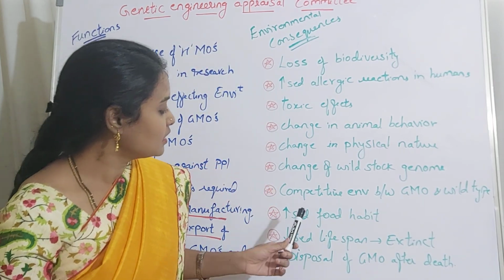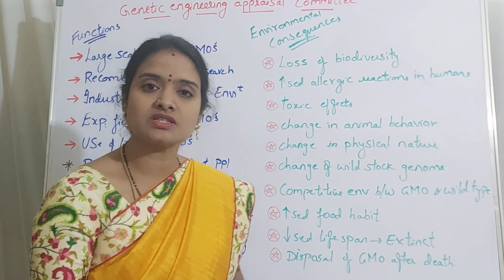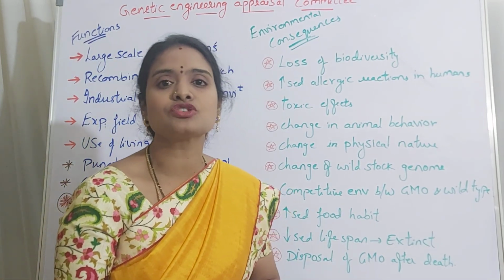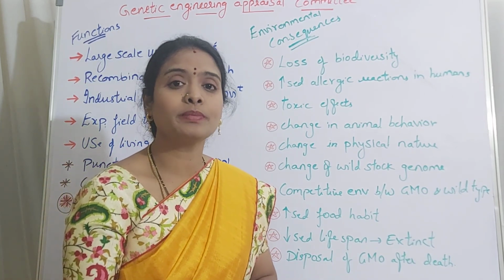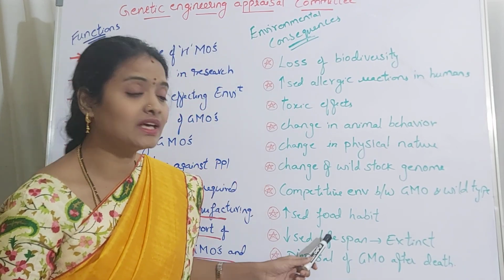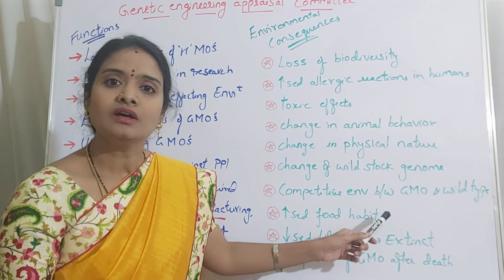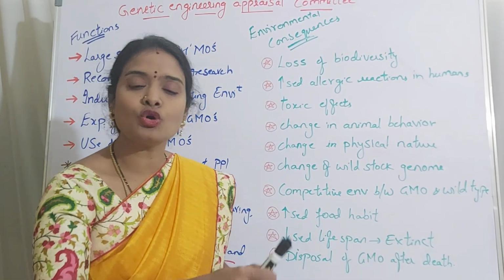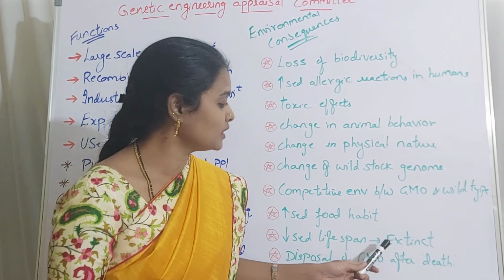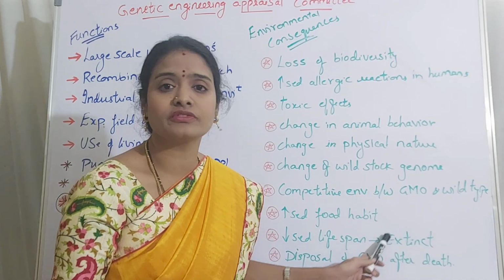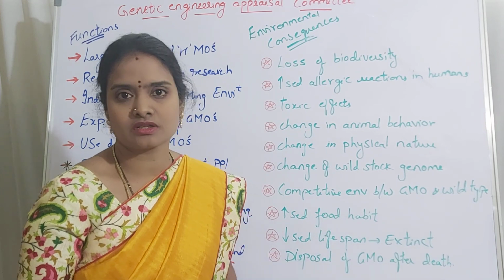Then next one is decreased lifespan. We know that the genetically modified animals or cloned animals have a very short lifespan, right? Due to poor development of internal organs. So because of this, what happens? Before they attain maturity, their lifespan will end. They will die before maturity, right? So there is no progeny. As the progeny is lost, there may be extinction of these animals. They become endangered, then they disappear from the environment, right?